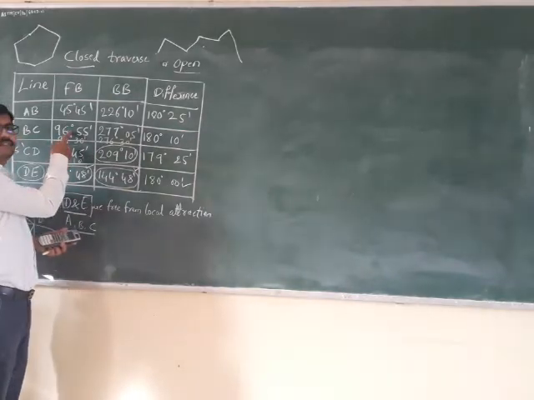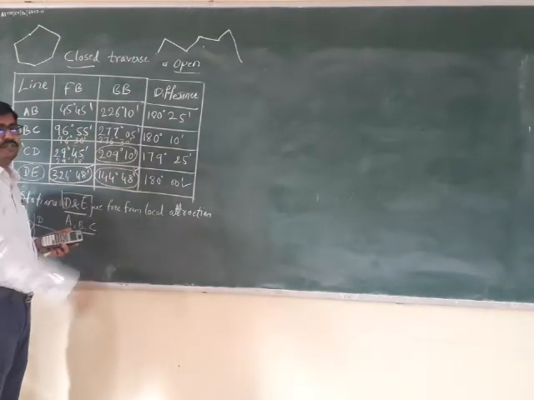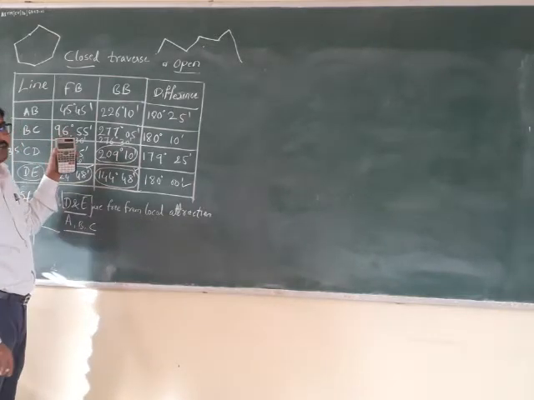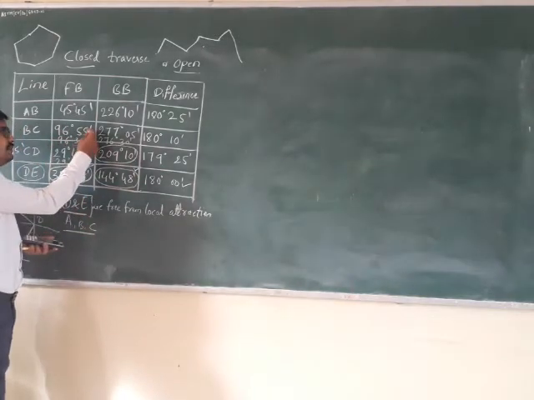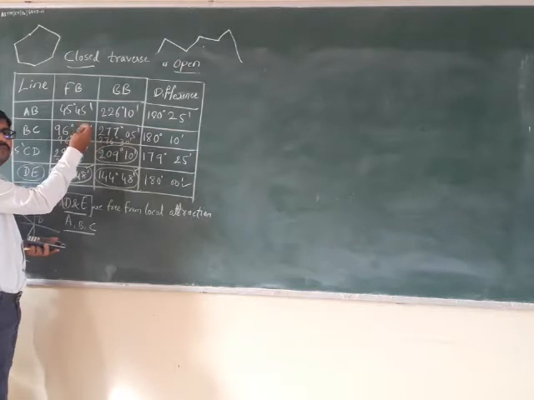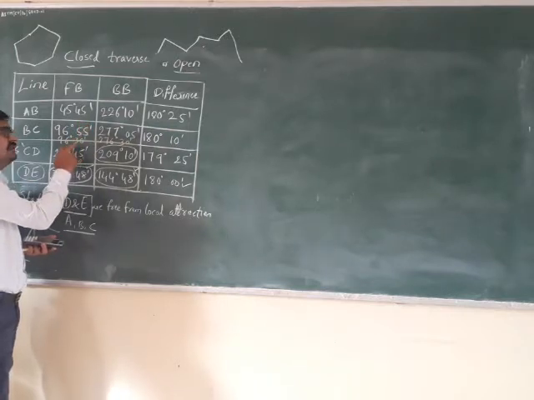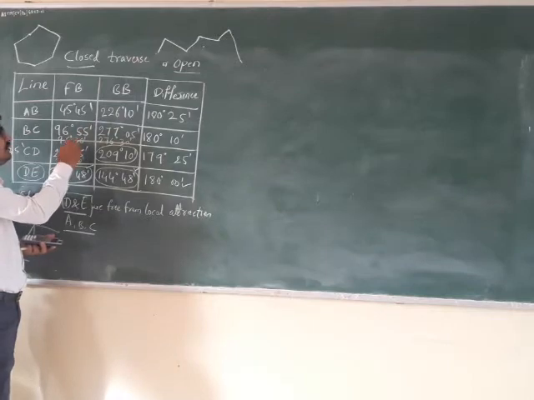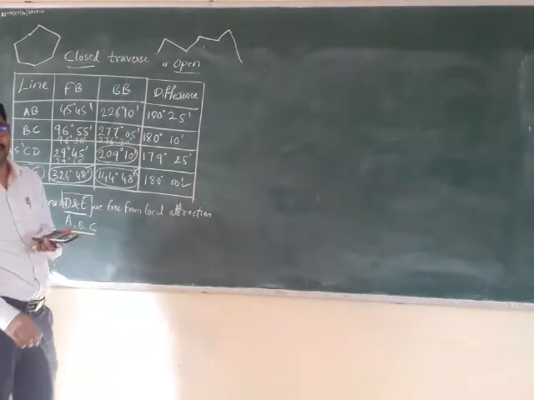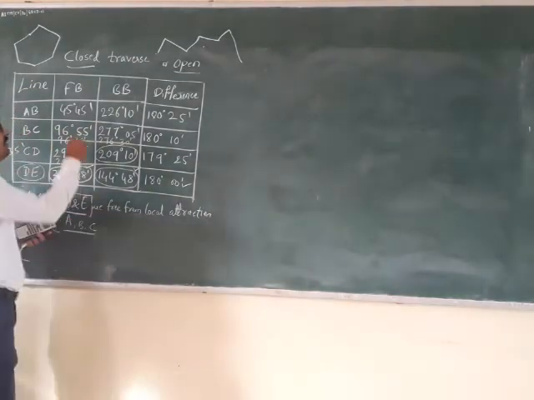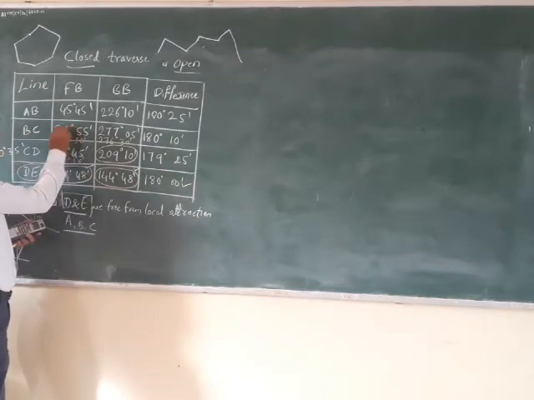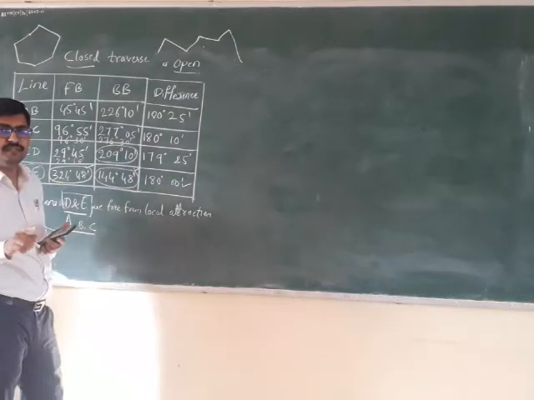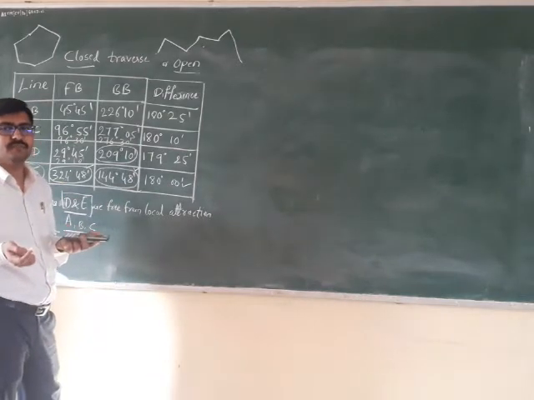The wrong one is this, 96 degree 55 minutes. So it is a wrong value. So if I have to get the correct value, what I have to do? So the wrong one is actually more. The correct one is less. So I have to subtract how much? 25 minutes. So what is this bearing? This bearing is the forward bearing of the line BC. Forward bearing of line BC is measured from station B.